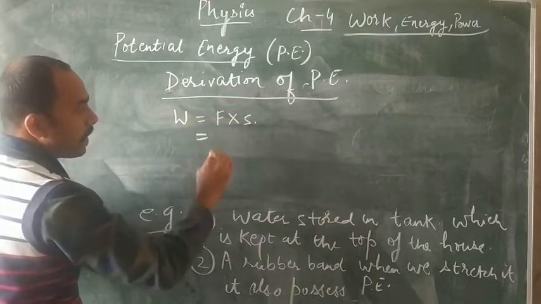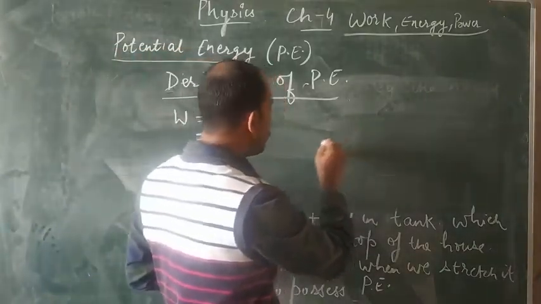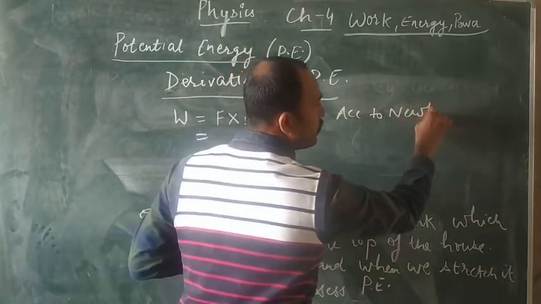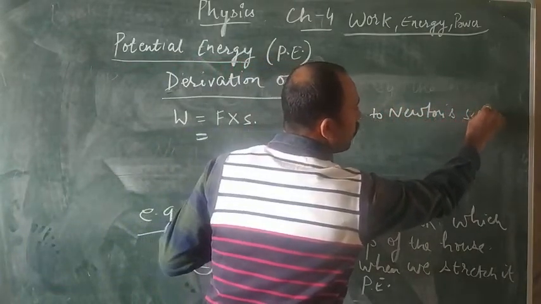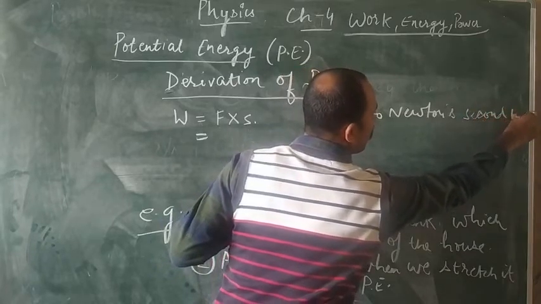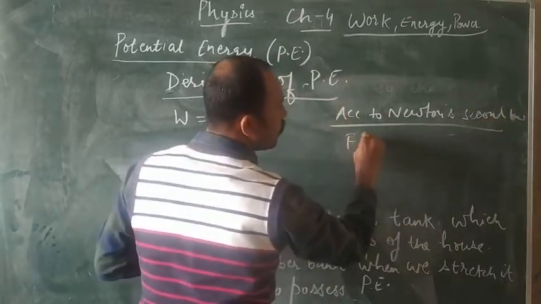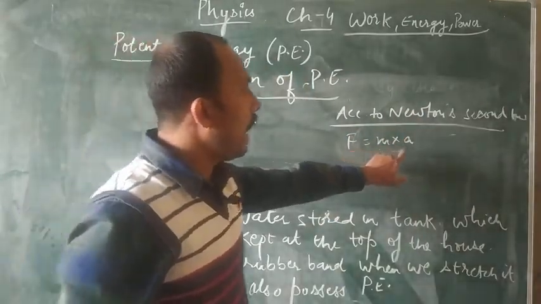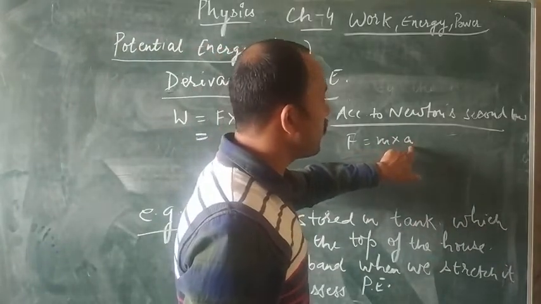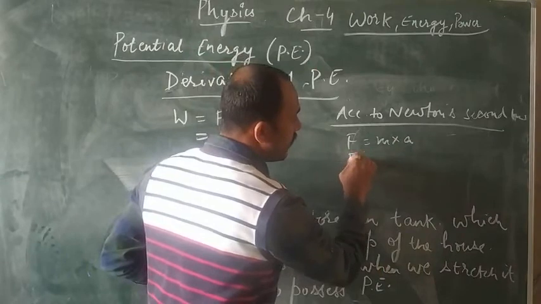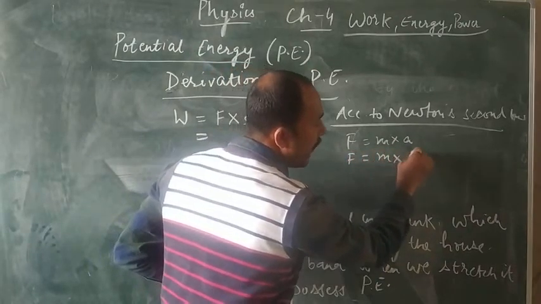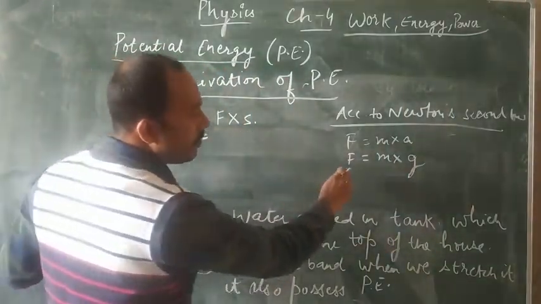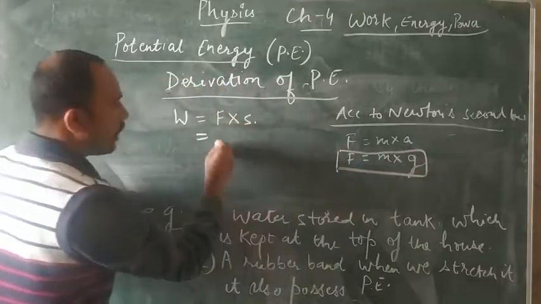Now in case of force, according to Newton's second law, F is equal to m into a. But when we talk about acceleration in the case of potential energy, here we will take mass into acceleration due to gravity. Can we write F is equal to m into g?